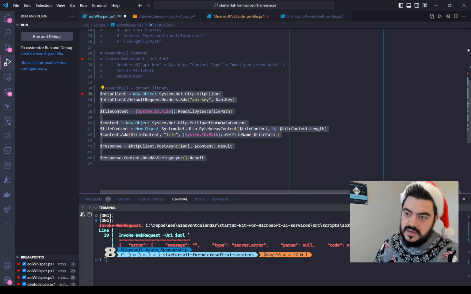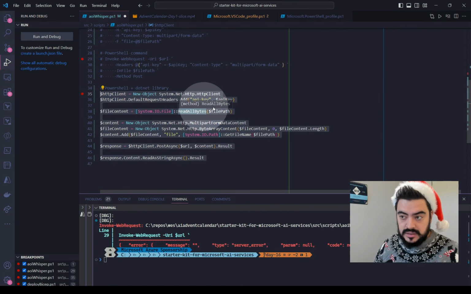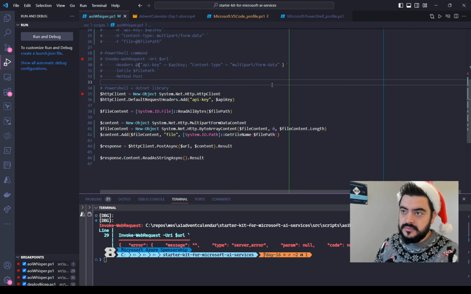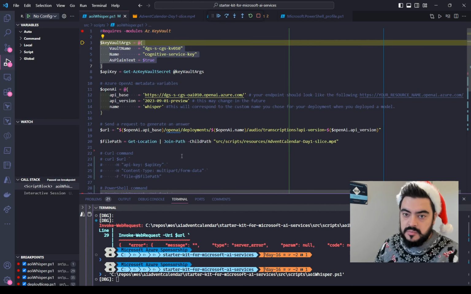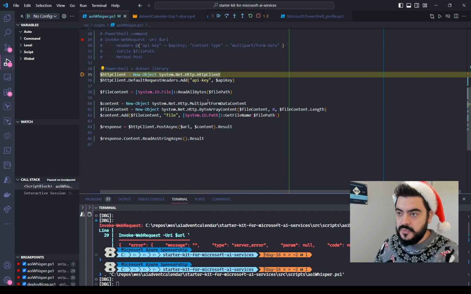So here we are basically importing HttpClient, creating an HttpClient object, and sending the same things that we sent on curl. I suspect that the problem is with the file. For some reason, it's not uploading when I try it. But if we run this, it will work. So if you need plain PowerShell for whatever reason, you can use what we have here in this example.